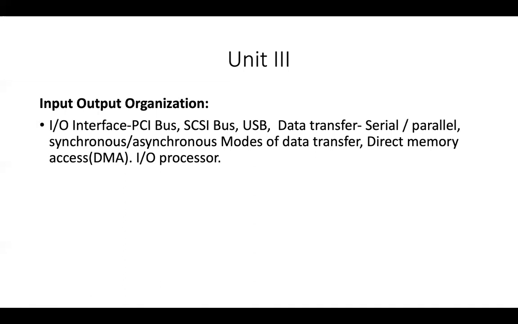So here, input output organization, that is interfaces mainly. If you want to communicate, this is the bus structure. What will be the bus structure? And USB, a basic example, is for a pen drive. Suppose you are transferring data between the pen drive and the system, how will it be communicated? So what are the different transfer modes, whether it is serial mode, parallel mode, synchronous, asynchronous, these types of modes of data transfer we are studying in this unit. And direct memory access and IO processor also we are going to cover in this third unit. Basically, this is about input and output organization.